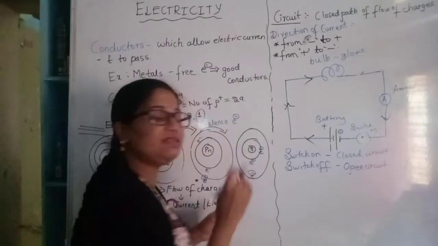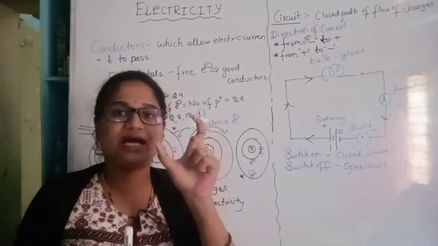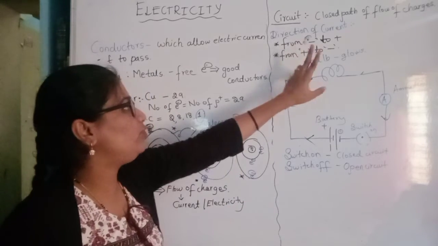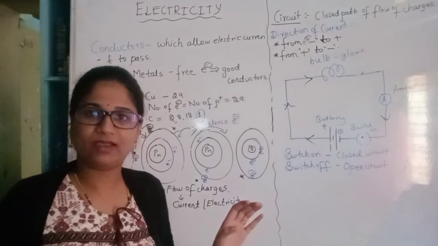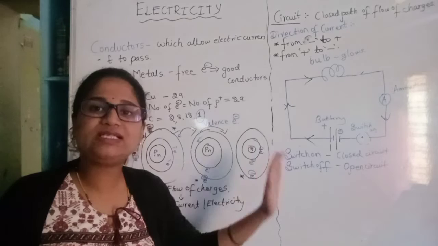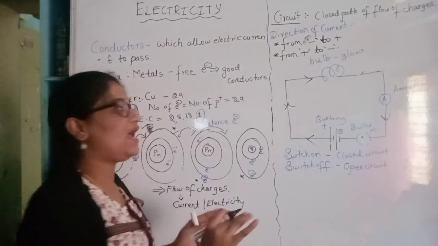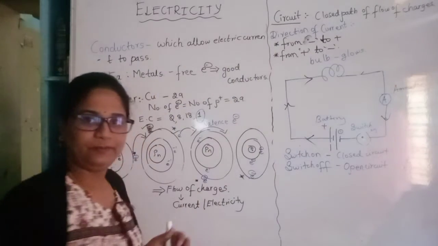So we are using this conventionally. I repeat, we are using this conventionally, but the correct path is that it flows from negative to positive. Due to our older scientists' discovery, we have to take it conventionally as flowing from positive to negative.